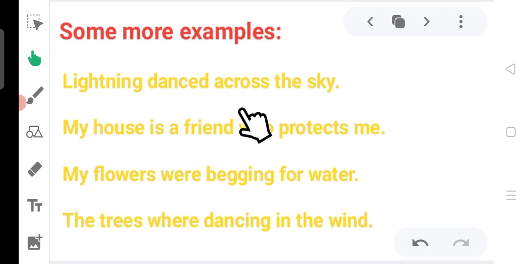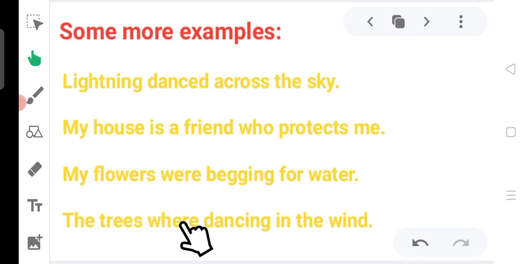My house is a friend who protects me. Having friends is a quality of humans, but here it is given to a lifeless body, that is the house. He says, my house is a friend who protects me. So this is a personification. My flowers were begging for water. Here begging is a quality of humans, but it is given to the flowers, right?